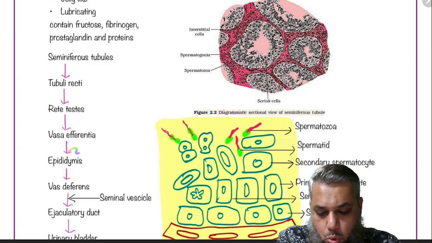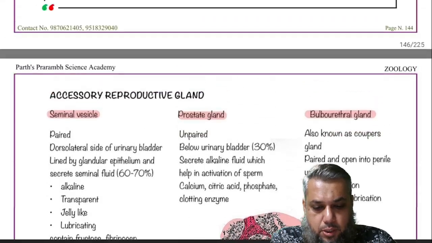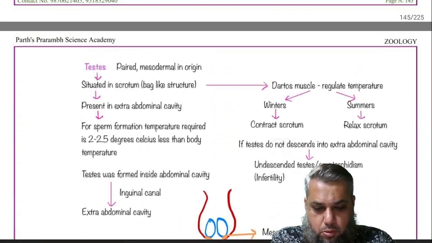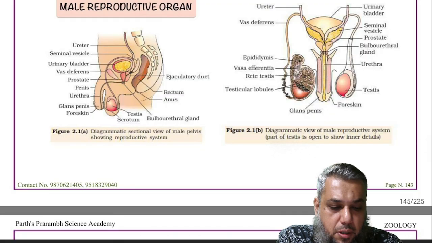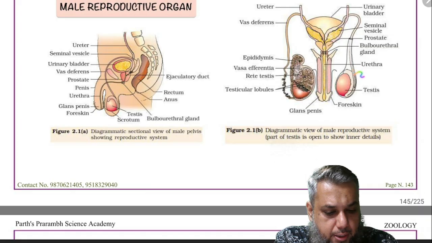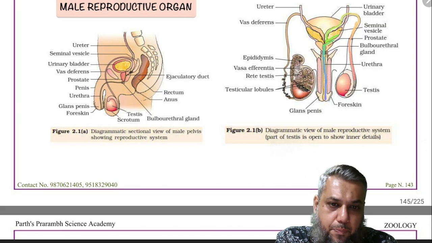The epididymis opens into the vas deferens, and the singular is called vas deferens, plural it is called as the vasa deferentia. It is also called as the sperm duct. So in this diagram you'll see that the vas deferens ascends up towards the abdominal cavity, passes through the inguinal canal, turns over the ureters, and it opens into the duct of the seminal vesicles, unites to form the ejaculatory duct which opens into the urethra.